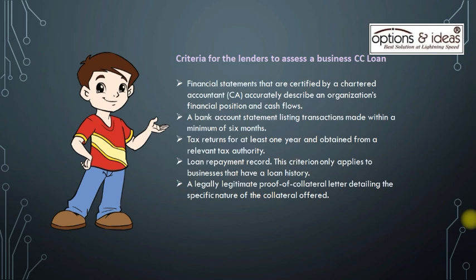A bank account statement listing transactions made within a minimum of 6 months. Tax returns for at least 1 year and obtained from a relevant tax authority. Loan repayment record. This criterion only applies to businesses that have a loan history. And a legally legitimate proof of collateral letter detailing the specific nature of the collateral offered.